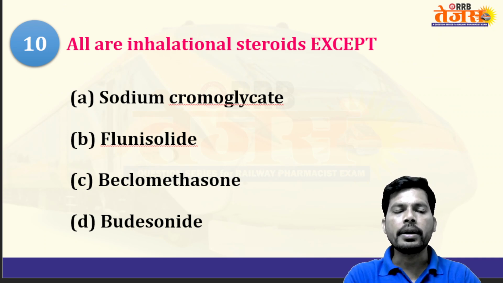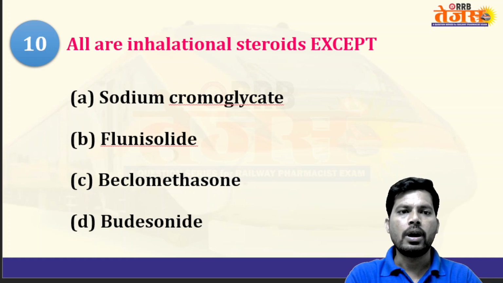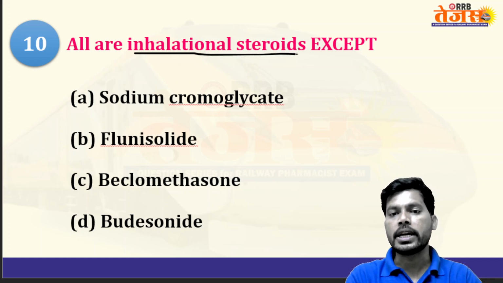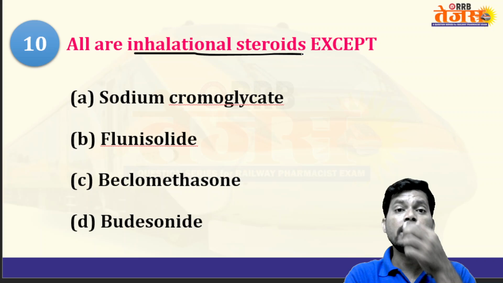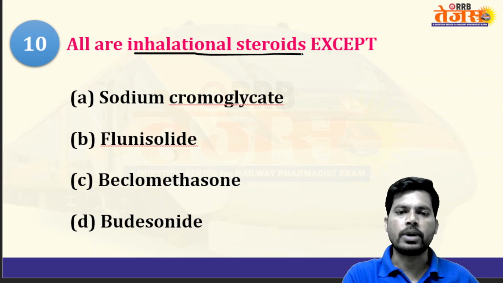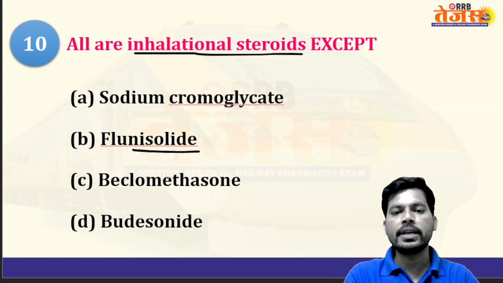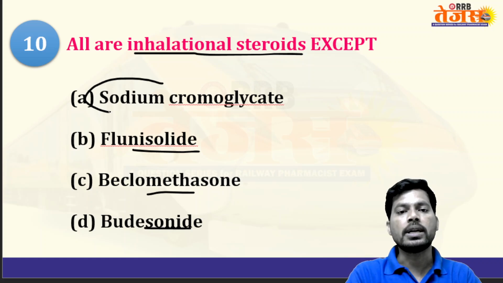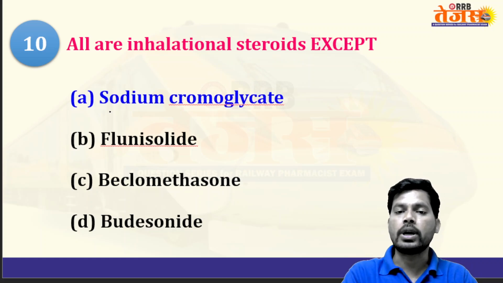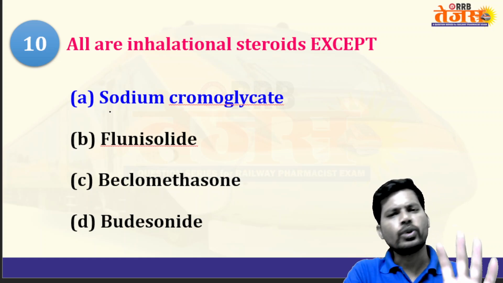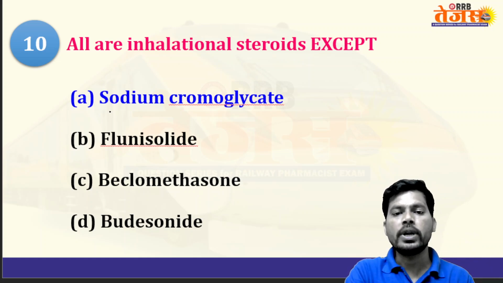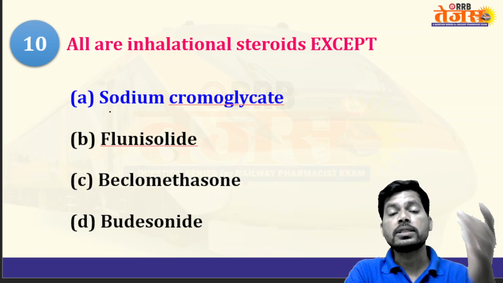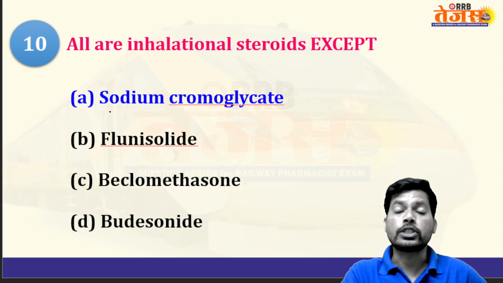So, all are inhalational steroids except which one? All this list of drugs are taken by the inhalation route for treatment of asthma. But the exception: flunisolide, beclomethasone, and budesonide all come under the steroid category. But sodium cromoglycate, a mast cell stabilizer, is not an inhalational steroid. Simple logic: sodium cromoglycate is not a steroid, but flunisolide, beclomethasone, and budesonide are synthetic derivatives of the glucocorticoids, corticosteroids.